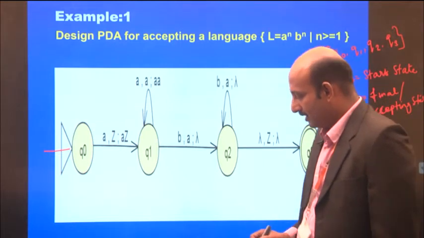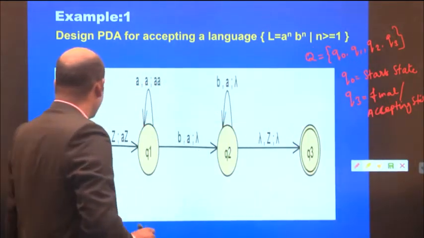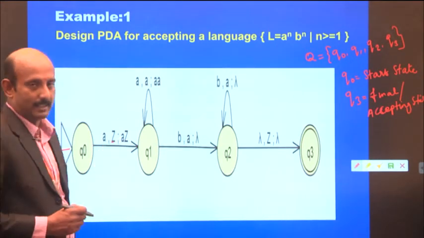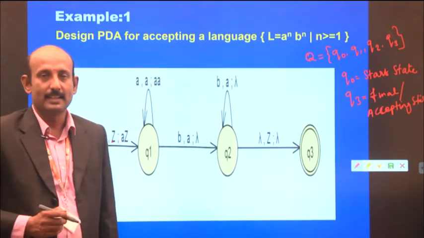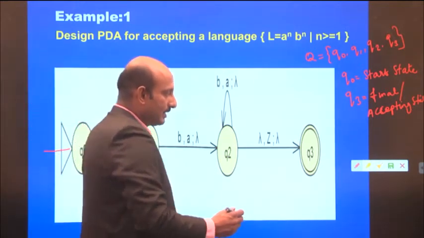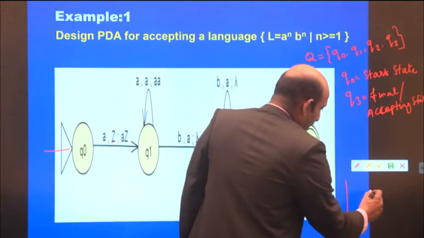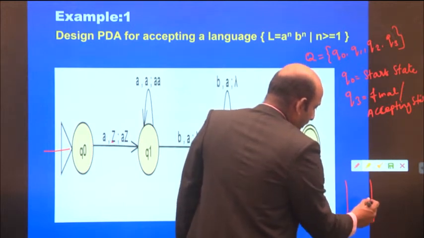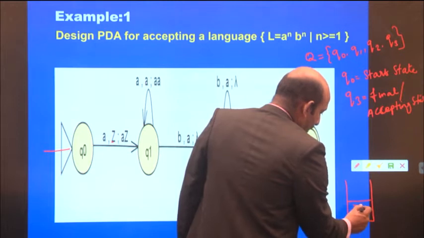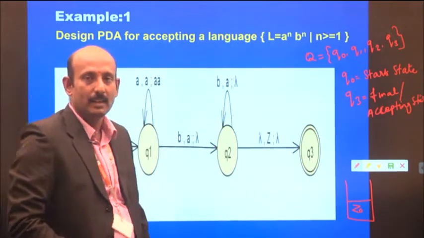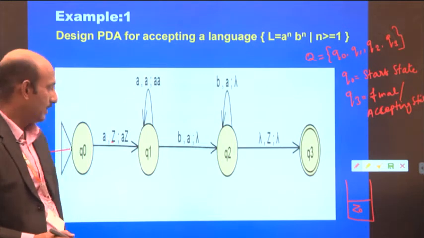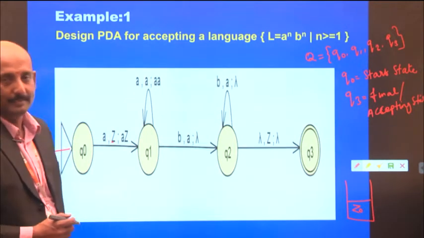Now we have a stack symbol. What is the stack symbol? That is called Z. Z is a stack symbol. This pushdown automata contains unbounded memory. For the purpose of unbounded memory, it uses the symbol Z0, which indicates the bottom of the stack.